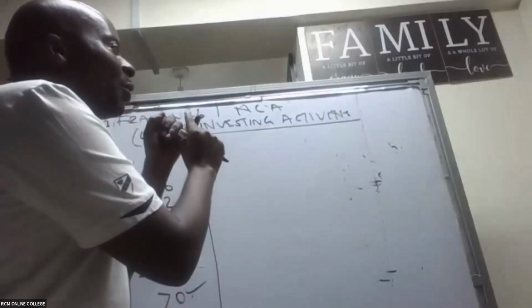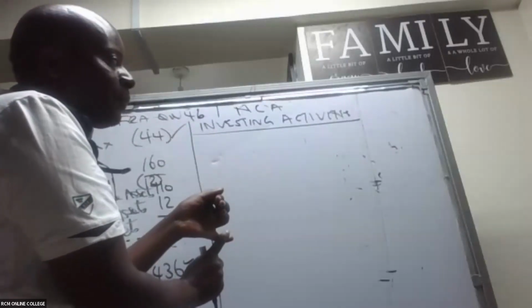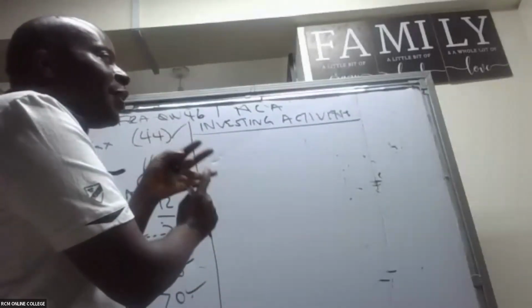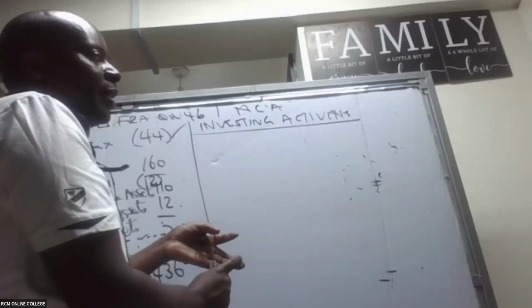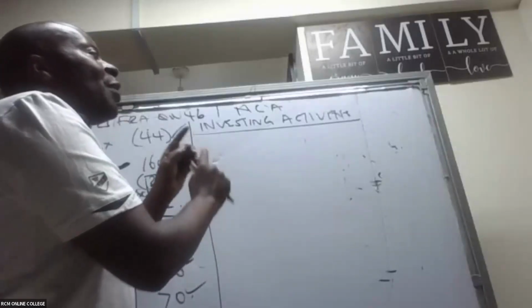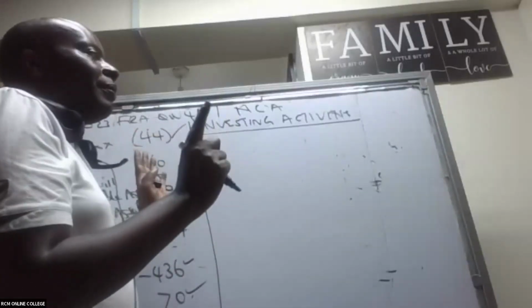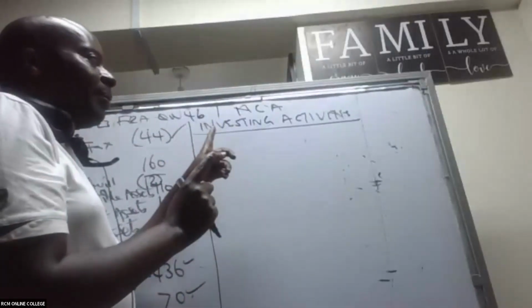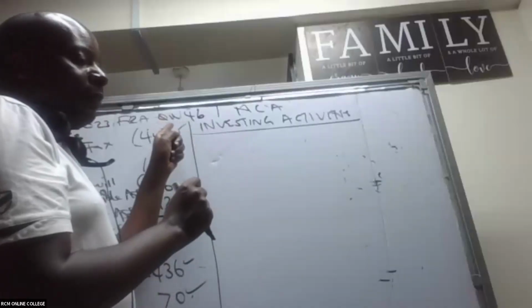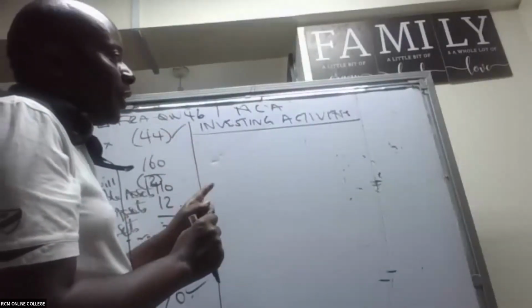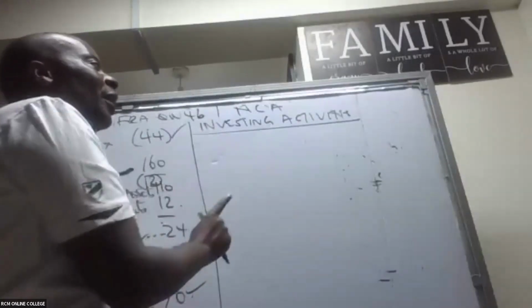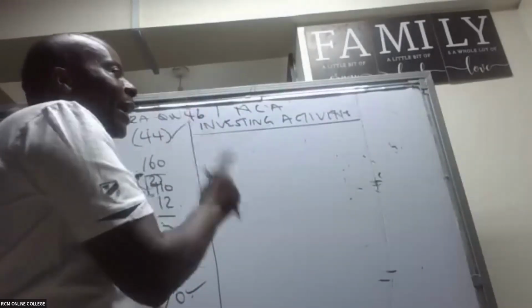For example, if we have bought property, plant, and equipment, subsidiary shares, or any intangible asset, and the same if we have sold any of the three, because selling means divesting. So anytime they talk about investing activities, we always monitor what is happening with our non-current assets.